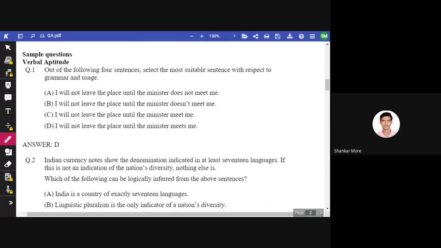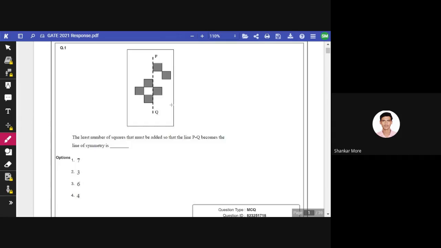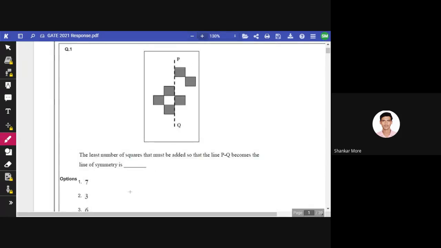So yeah, let me just open one more document. In that document, I will be able to show you which kind of questions are actually asked in the GATE examination. Okay, this is a question paper of GATE examination 2021. Just a second, I'm opening it for you. Yeah, I hope a new tab is visible to you, and this is the question.